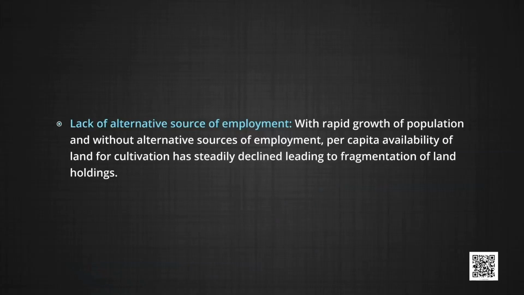A large section of the rural poor are small farmers. The land they have is less fertile and it is dependent on monsoons. So, their survival depends on the subsistence crops and sometimes on livestock. With rapid growth of population and without the alternative source of employment, per capita availability of land for cultivation has steadily declined, leading to fragmentation of land holdings.